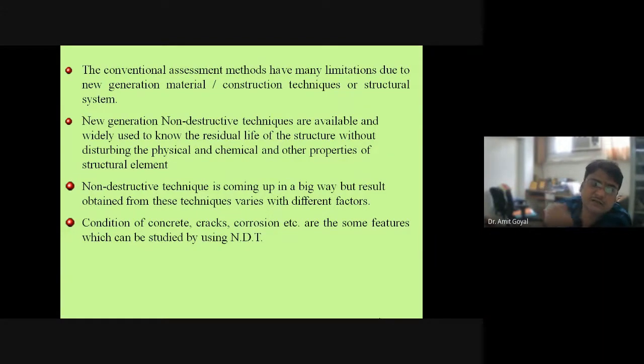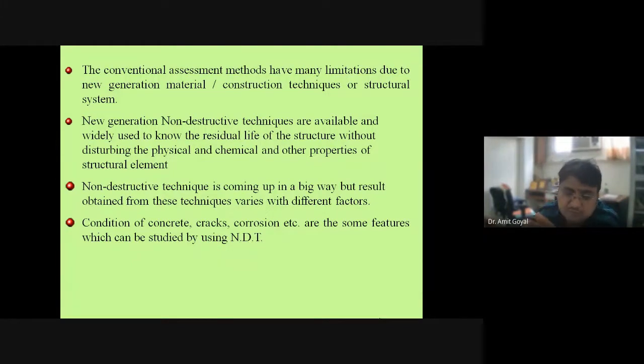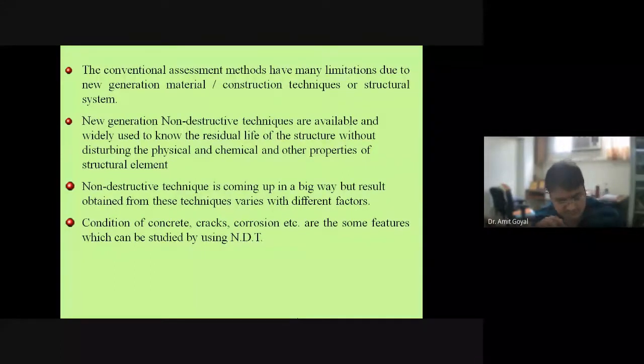Another very interesting case study came to us, that there was one army headquarters in Leh Ladakh, right? In Leh, when we went there, there was a problem. We were so surprised to see the problem.